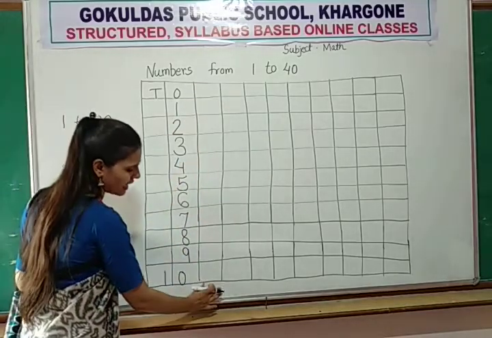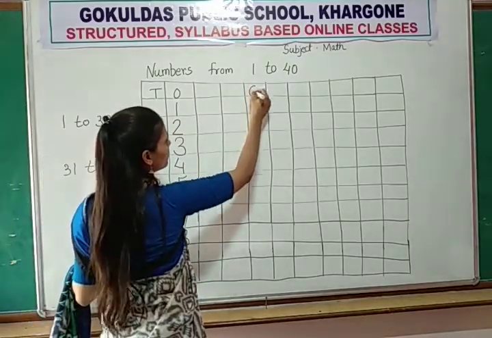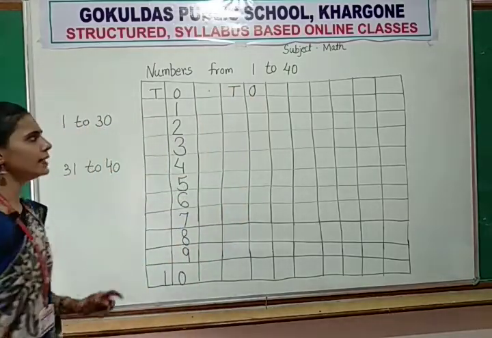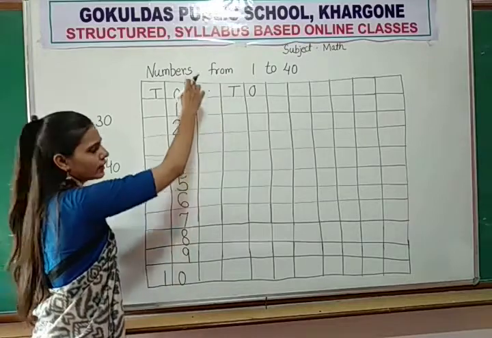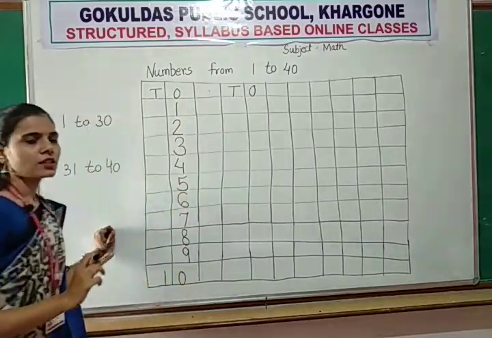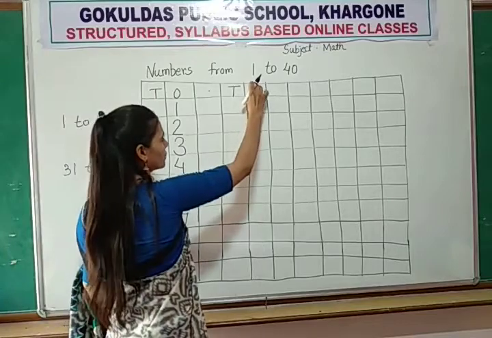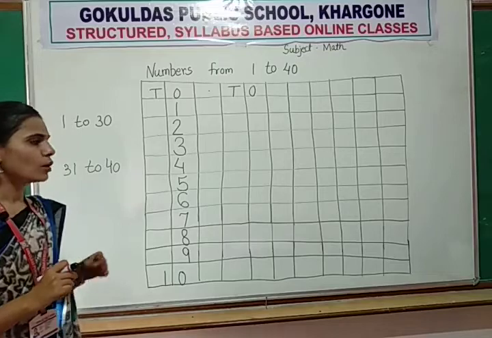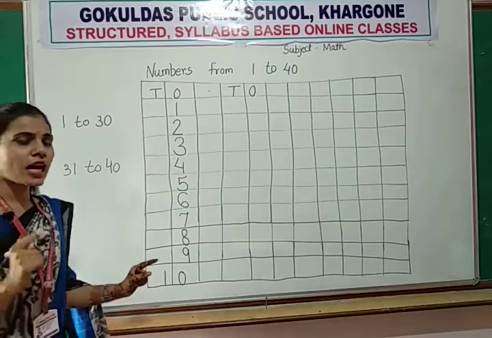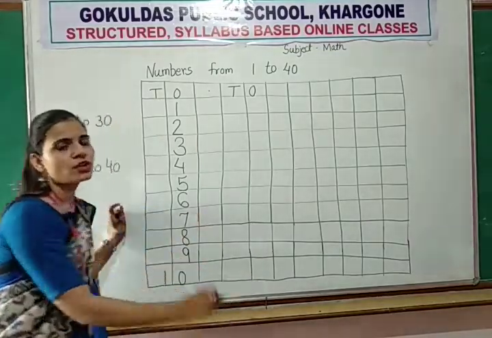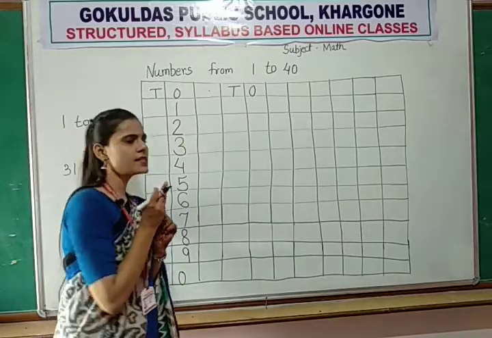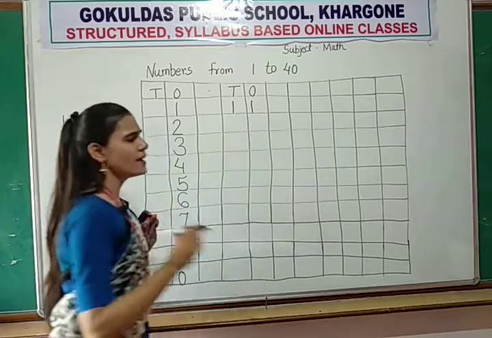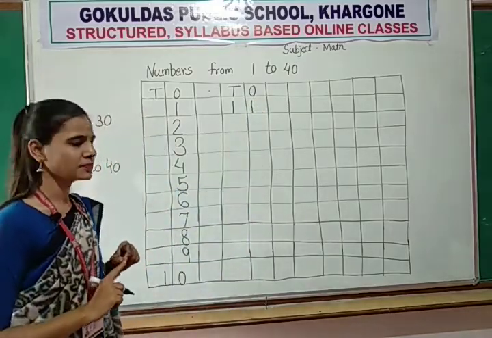Now draw one line and write again ones and tens. You make a small dot here and draw this line. Now we will write from 1, 11. All are written 1 to 10. Now ready for 11 to 20. First 1, 11. All of you say 1, 11.